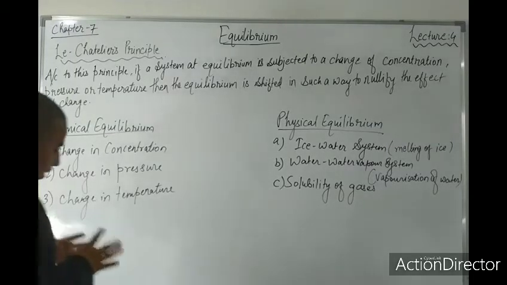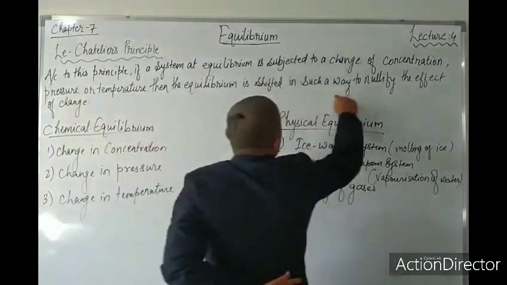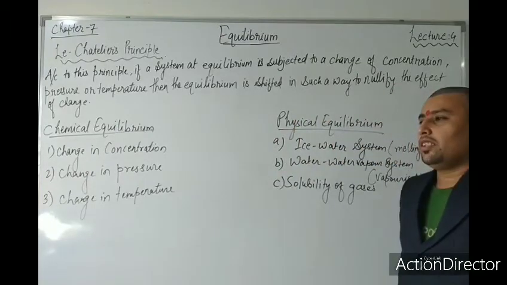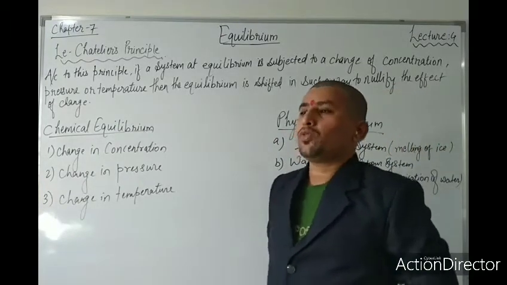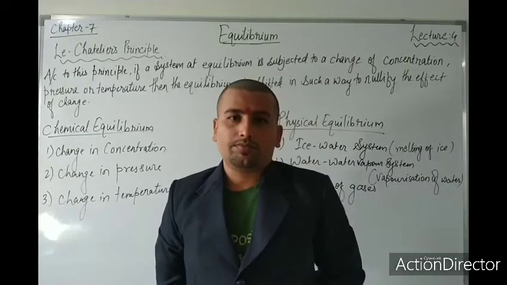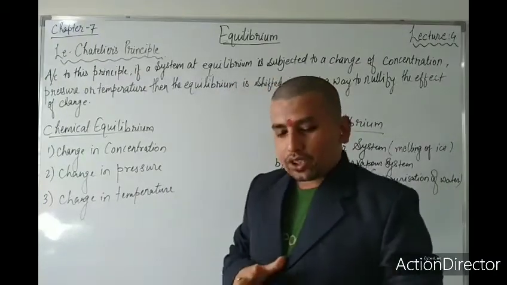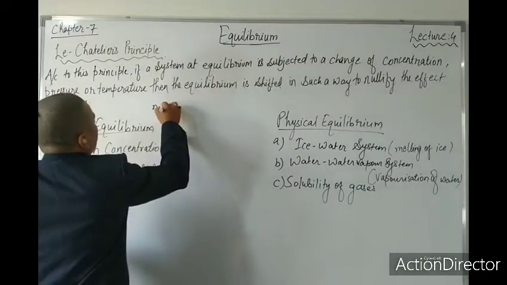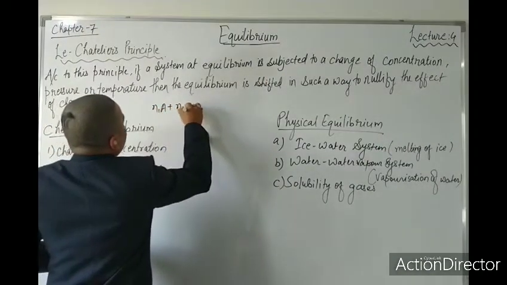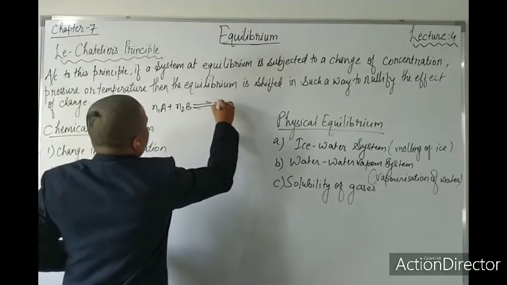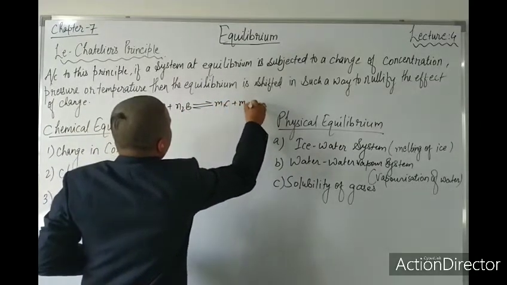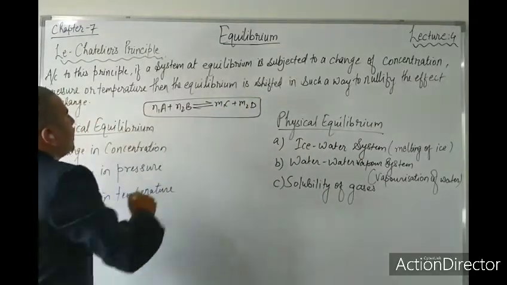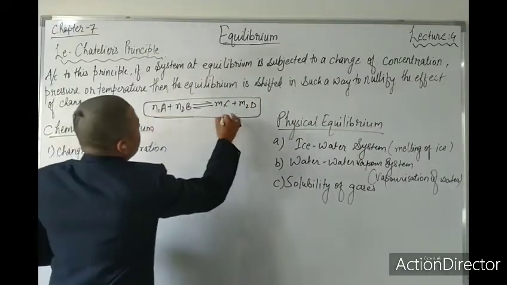Whatever I have told you about concentration change, pressure change or temperature change, it will be shifted to the reactant or product side only. Suppose here is a chemical equilibrium, n1A plus n2B is in equilibrium with m1C plus m2D. In this chemical equilibrium these are the reactants and these are the products.